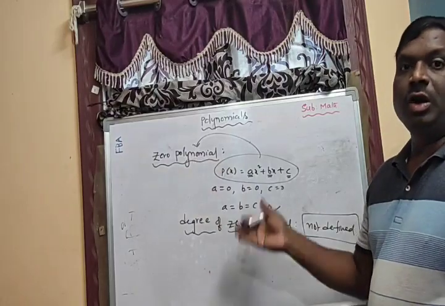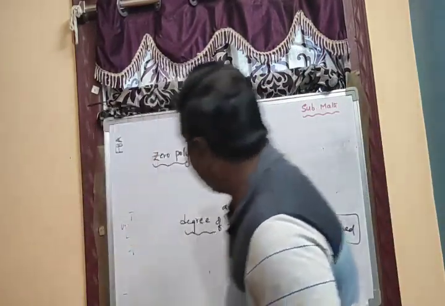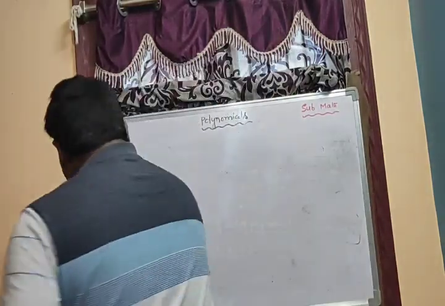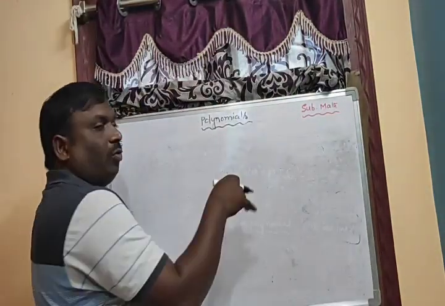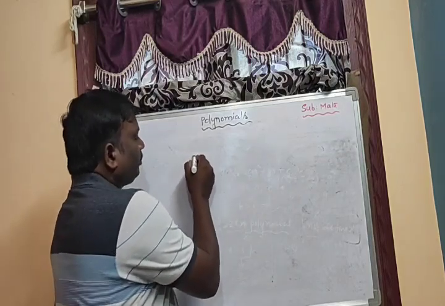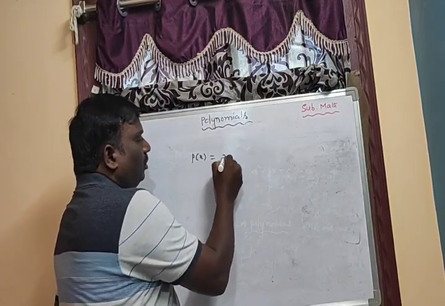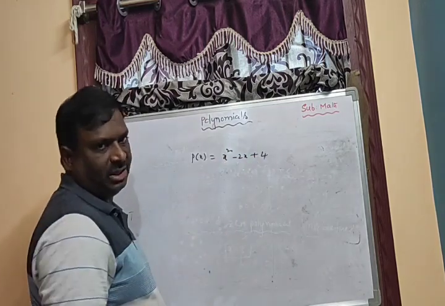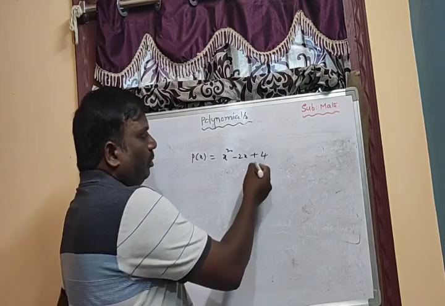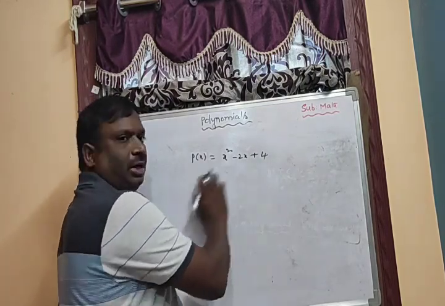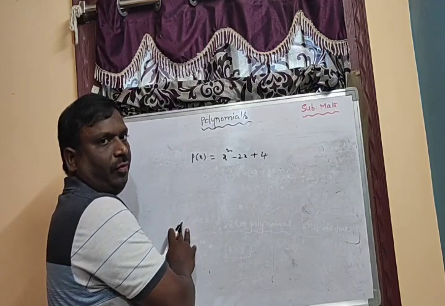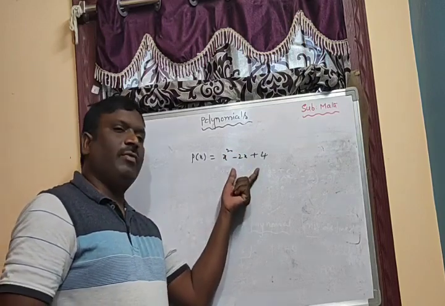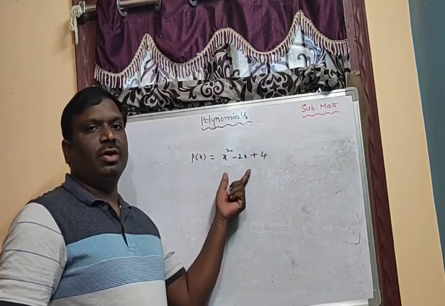Zero polynomial, zero of a polynomial. Sometimes you will get a doubt about the zero of a polynomial. Before, I gave an example only for a linear polynomial. When they give a quadratic polynomial, that means p of x equal to x square minus 2x plus 4, how to find the zero of the polynomial? Zero of a polynomial means finding the value of x.